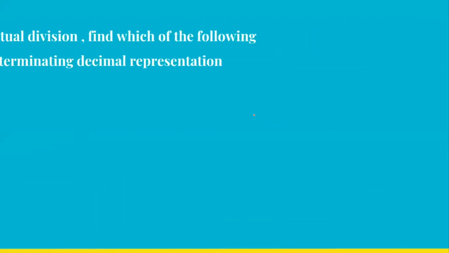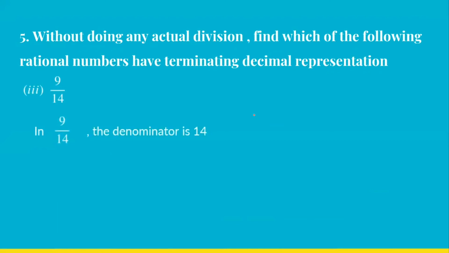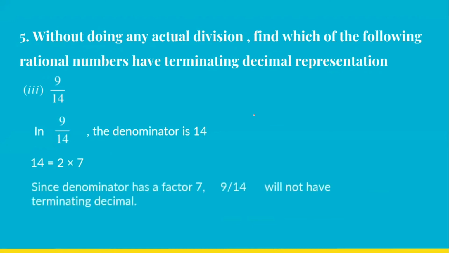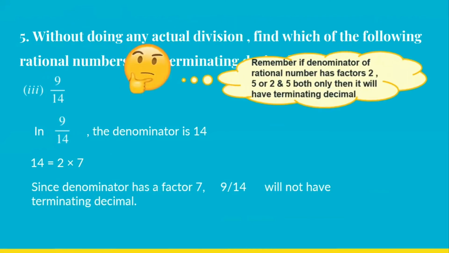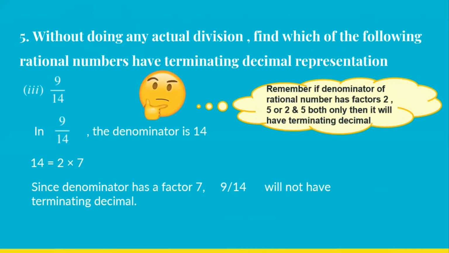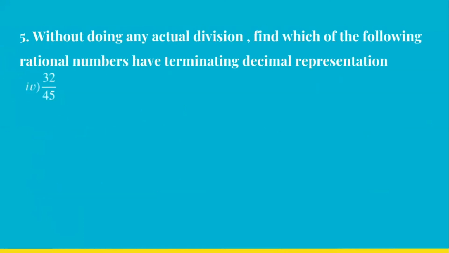The third part of this question is 9 by 14. Denominator is 14. The factors of 14 are 2 and 7. 7, which is not acceptable. So since the denominator has factor 7, 9 upon 14 will not have a terminating decimal. So just remember again, the denominator should have the factor either only 2, only 5, 2 and 5 both, or else nothing other. If it is so, the given rational number will not have a terminating decimal.